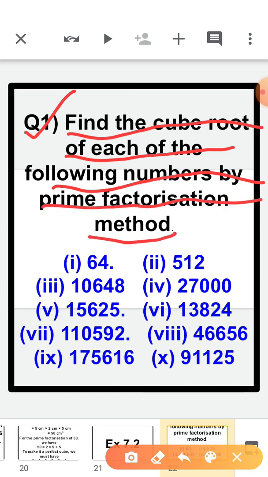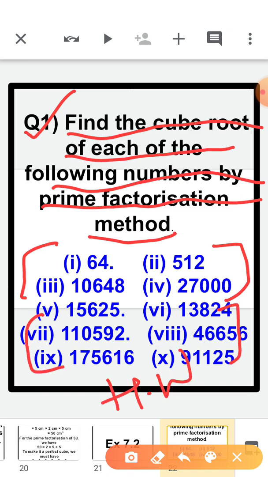Now you need to use the prime factorization method. Remember children, this method we have used in the square and square root chapter also. Many parts are there. We are going to discuss the first 4 parts right now, and the rest I will give you as homework. You can easily do these questions in your homework, children.